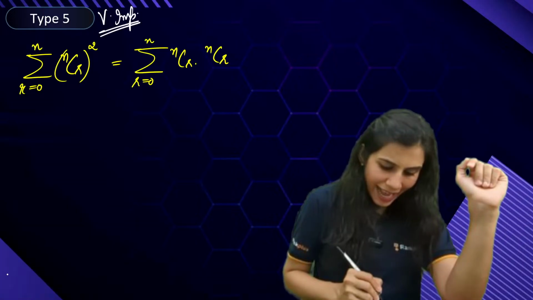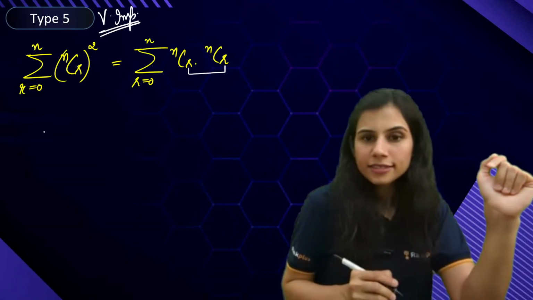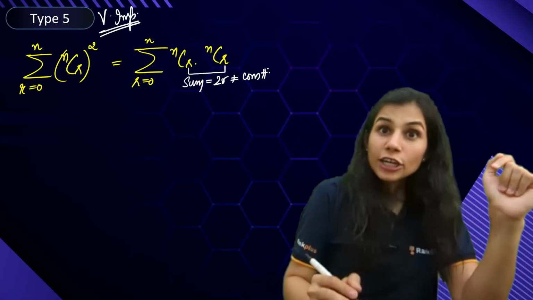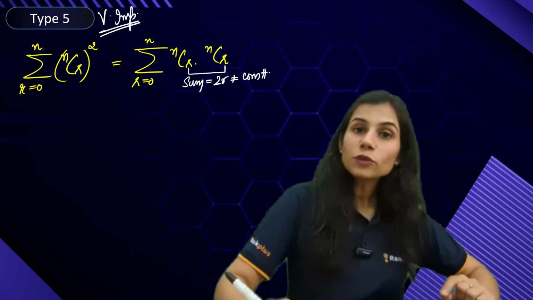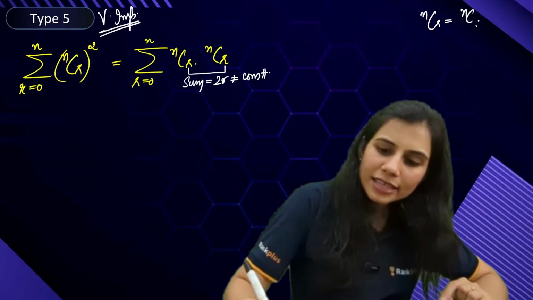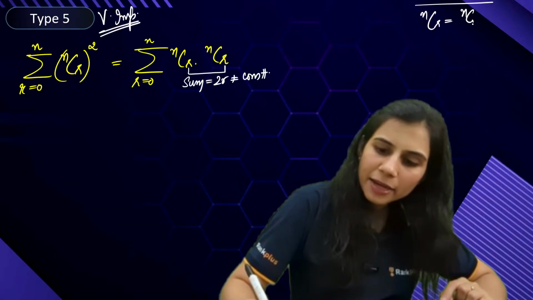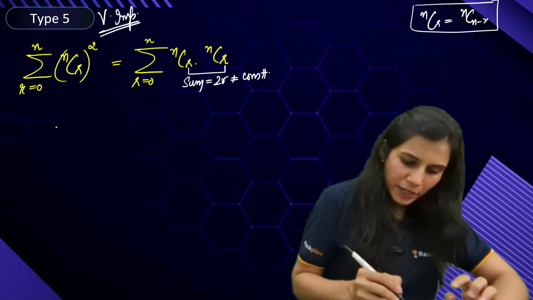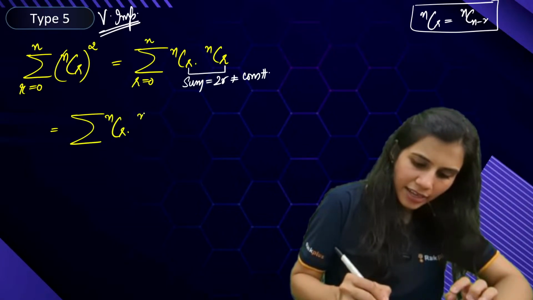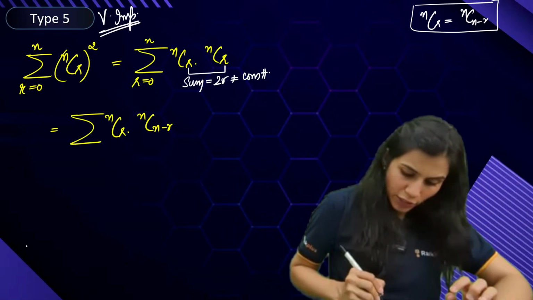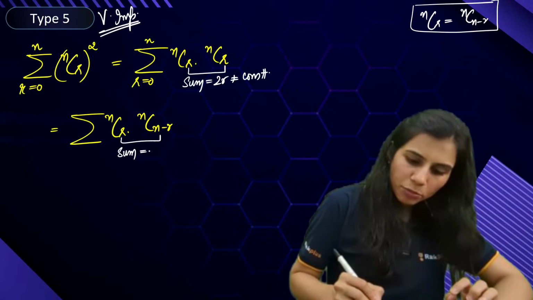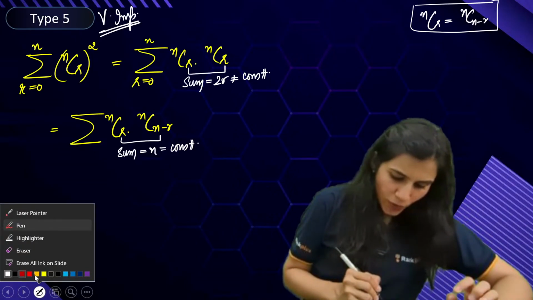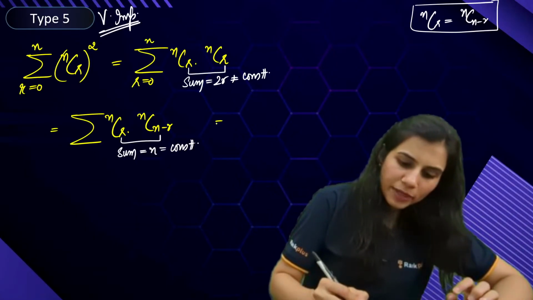Now, the only catch here is you have to check the sum of lower indices. The sum of lower indices right now is coming out to be 2r, which is not equal to constant. To make the sum constant, what do you do? You use the property nCr equals nC(n minus r). nCr is same as nC(n minus r). Accordingly, how do you manipulate your expression? It looks like summation nCr nC(n minus r). Now, when you try to add the lower indices, the sum will come out to be n, which is a constant. Bingo, people. And that is when you write the final answer to be equal to what?